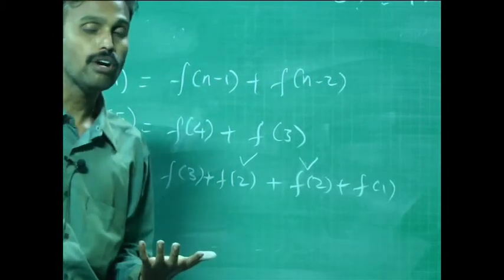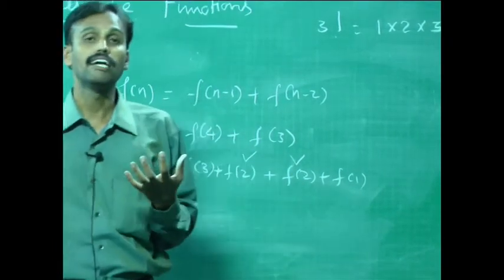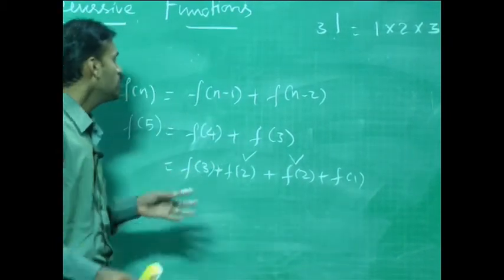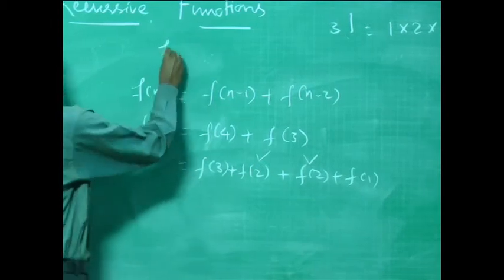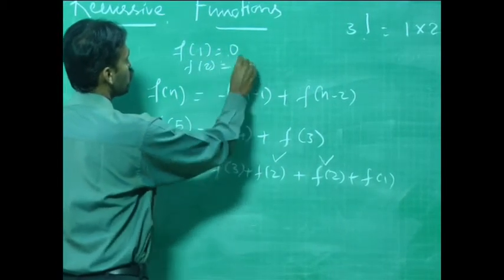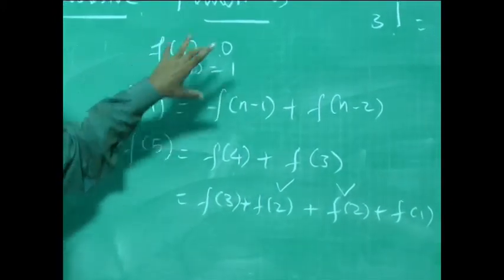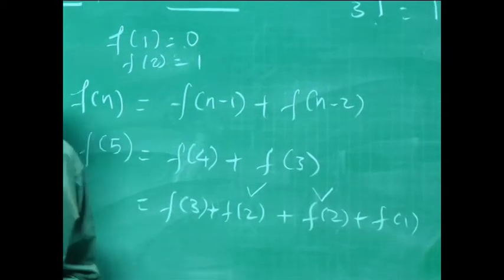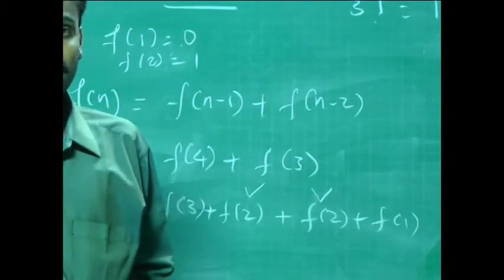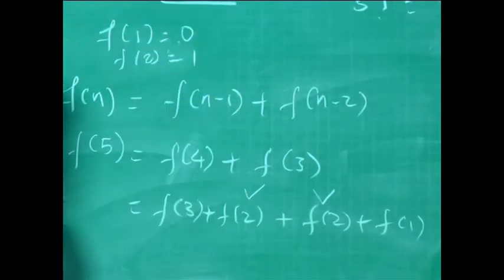The last point we have about recursive functions is make valid assumptions. If it were a Fibonacci series, the assumptions I would make are f of 1 equals 0 and f of 2 equals 1. I may not make these assumptions in the case of a factorial program which makes use of recursion. Then it would be petty and silly to make use of these 2 assumptions in factorial of a number.